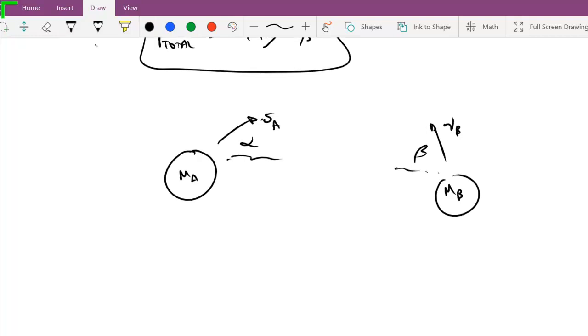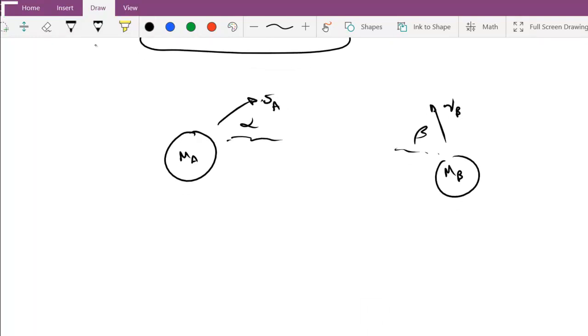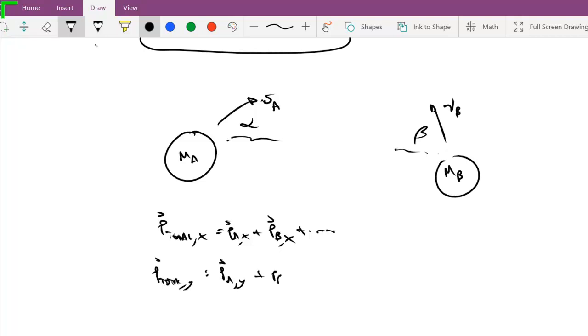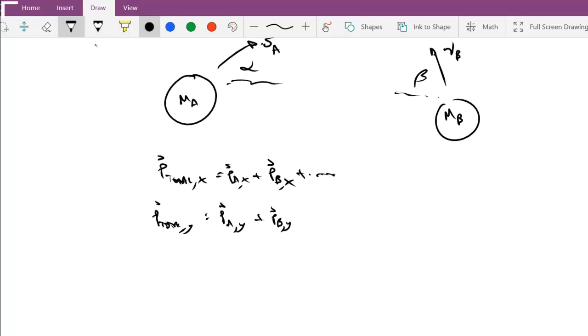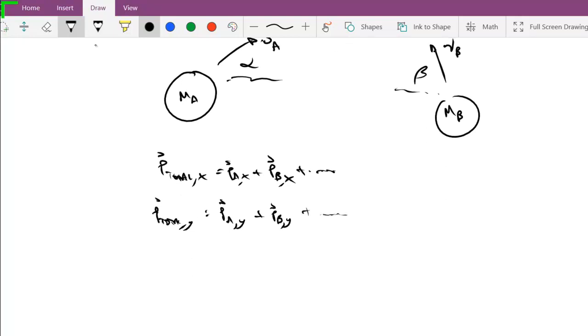Then the total momentum of the system, we can break into x and y components as well. So the total momentum in the x direction would be the momentum of A in the x direction plus the momentum of B in the x direction, plus, if we had other particles there. And the same thing is true for the total momentum in the y direction. This would be the momentum of A in the y direction plus the momentum of B in the y direction, plus however many other particles I have there.